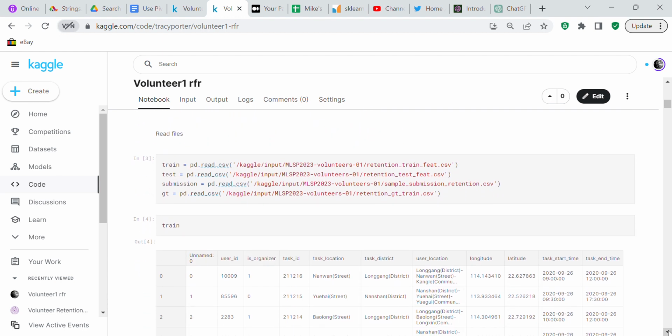Okay, so now after we have retrieved the 4 CSV files, what we want to do is use pandas to read them into the system. So we're going to call them train, test, submission, and GT, because it says retention GT train CSV.